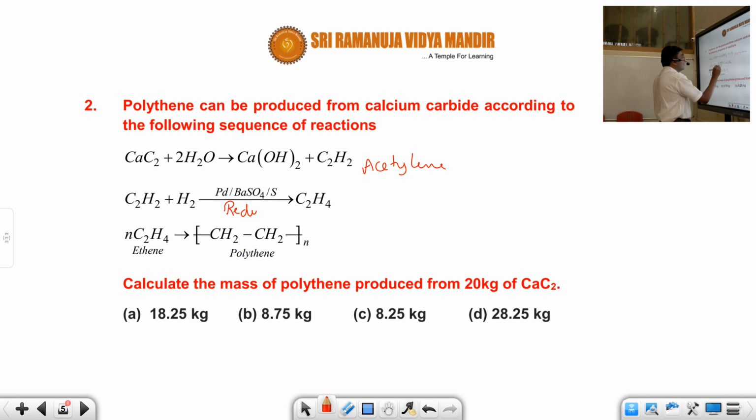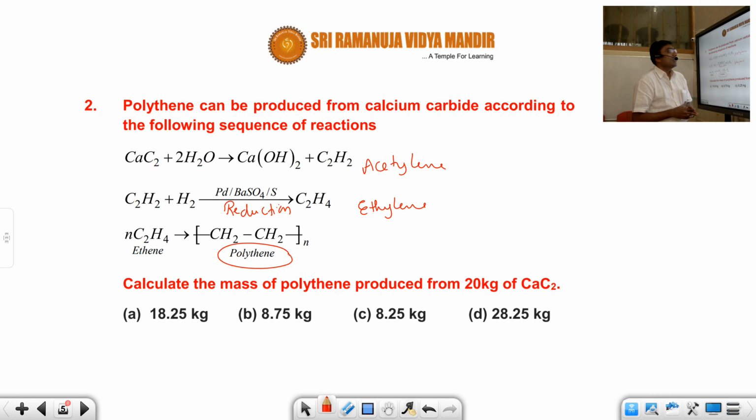So all the polyethylene bags, you have 3 types of polyethylene: very high density polyethylene, high density polyethylene, and low density polyethylene. Low density polyethylene means your carry bags and other things. High density polyethylene means your buckets, mugs, and other things. And very high density or ultra high density means you can see the Syntex tanks or big tanks.